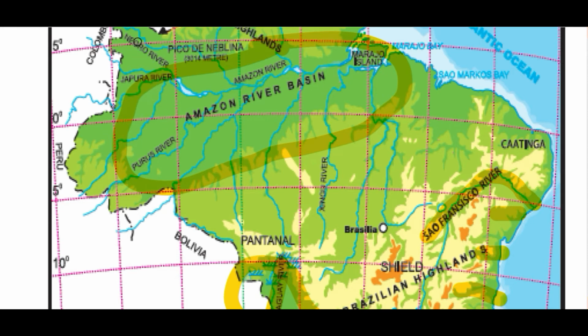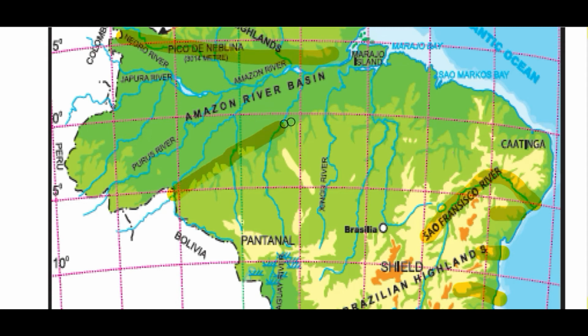And as you move towards the coastal area, or the mouth area of that river, you can see this width decreasing like this. You can observe over here its width decreasing, and after this it is again increasing like this. Okay guys, so you can see this increased width near its mouth. Here it is almost 1300 kilometers wide, and here it is only 240 kilometers. Okay, so in this way this is the Amazon river basin.